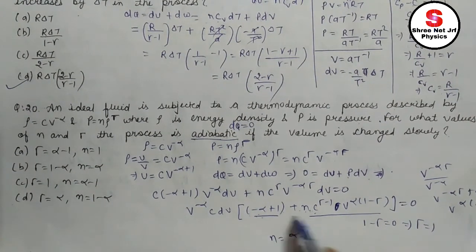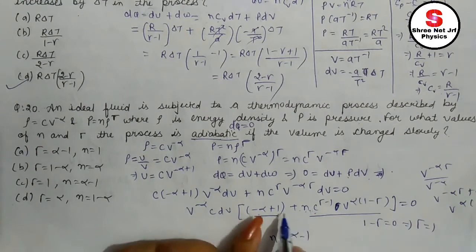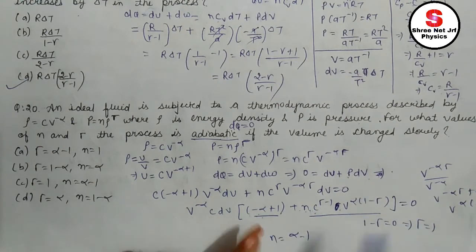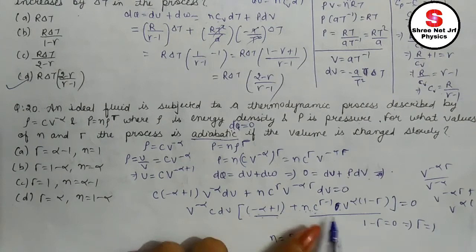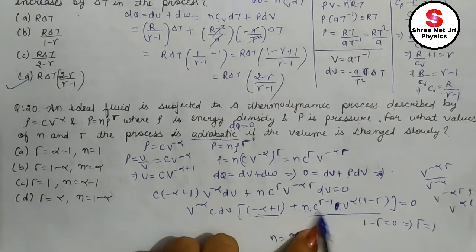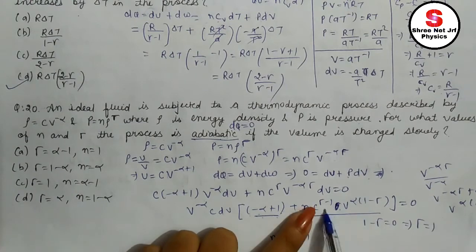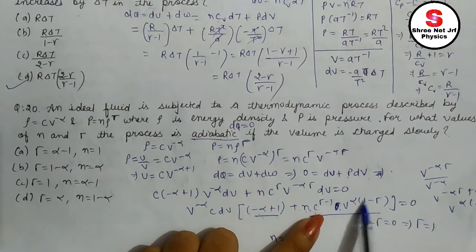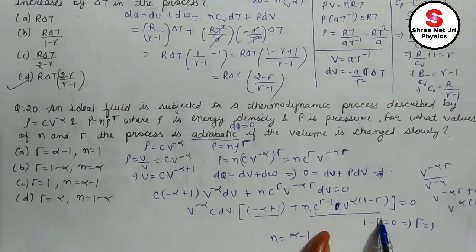See, for this whole term to be 0, the sum of both terms should be 0. It is a constant, so it must be cancelled by this part. For this part to cancel this, first of all both these terms should be 1. For this to be 1, the power should be 0. Then I can equate 1 minus gamma, or gamma minus 1 from either side, equals 0.